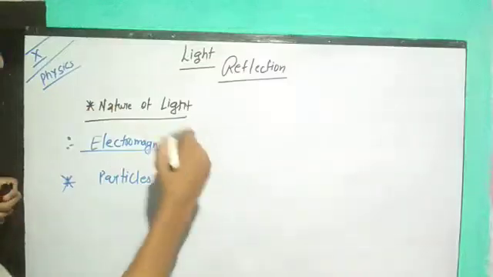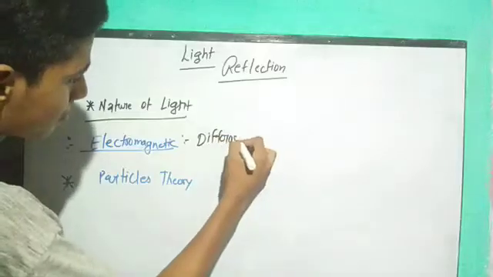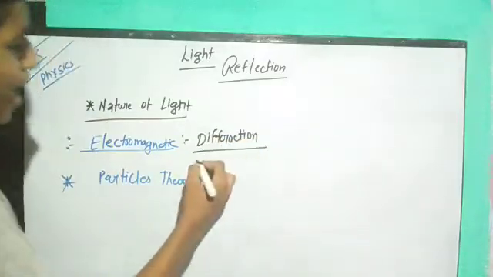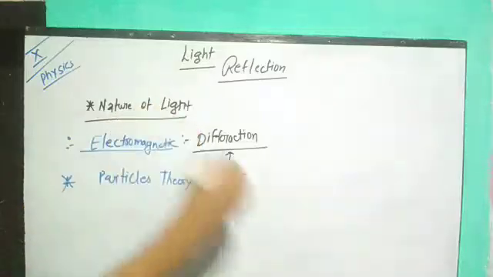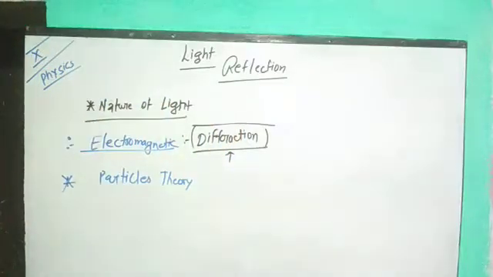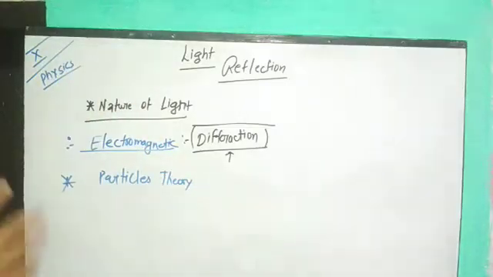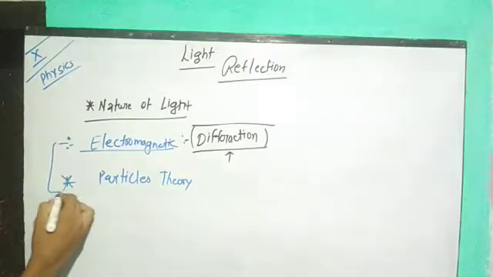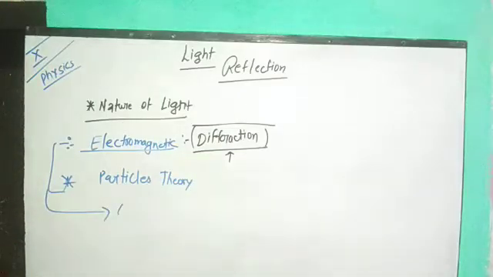Actually, the wave nature of light tells us about diffraction. You might have heard this word. Do you know what diffraction is? Actually, diffraction is totally opposite to reflection. Whenever any ray of light is transferred or reflected, the totally opposite term of that reflection can be termed as diffraction. So whenever we go through the term diffraction, there we see the use of the wave theory of light. So guys, by joining these two theories, the modern theory is known as quantum theory or dual nature theory of light. So this much is very, very essential for you all.